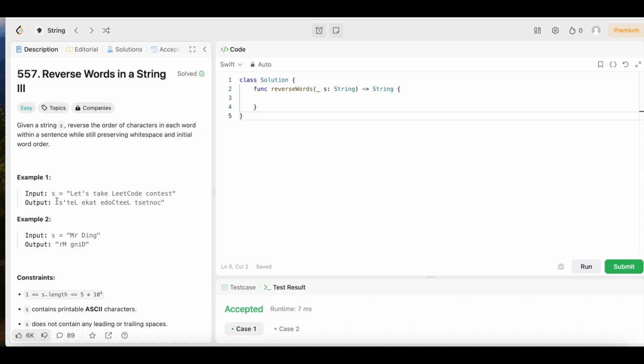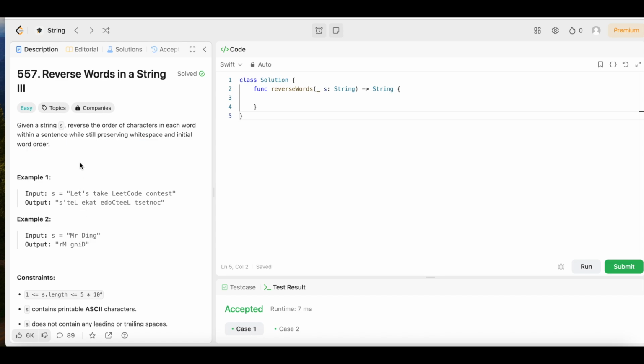So in example 1, we have the input s equals a string. Let's take LeetCode contest, right? The output is basically that sentence backwards, including the characters. So the characters are backwards. The words are in the same order though. So I guess that's this part right here: while still preserving white space and initial word order.